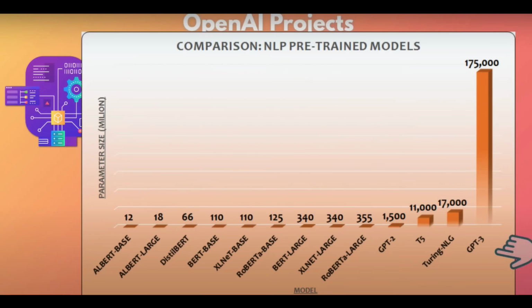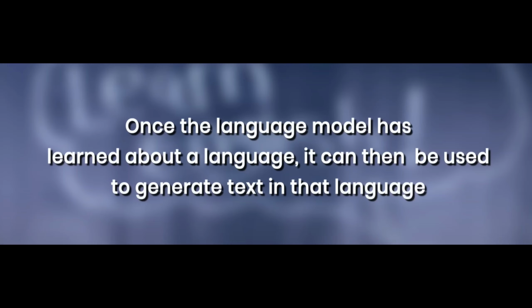For example, if a language model is trained on a lot of English text, it will learn about the grammar and structure of English as well as the meaning of words and how they are used in different contexts. Once the language model has learned about a language, it can then be used to generate text in that language.